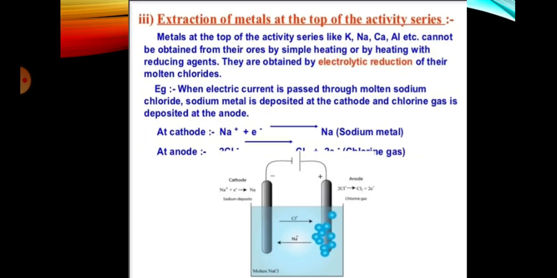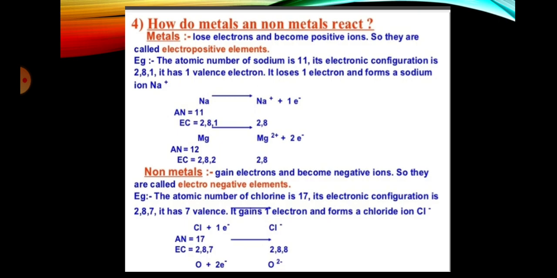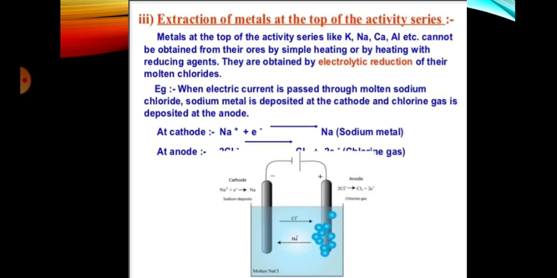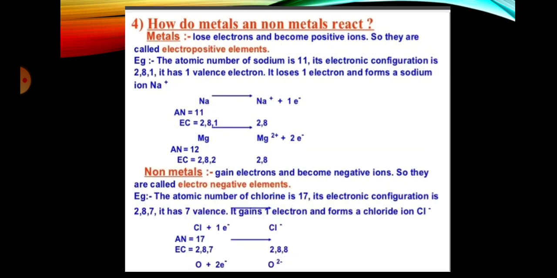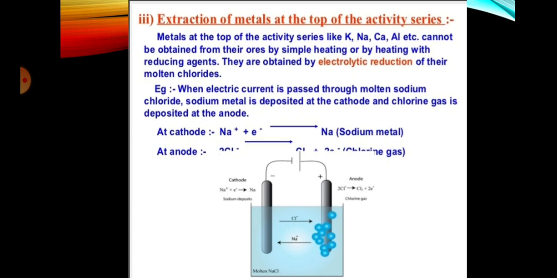Next is extraction of metals at the top of the activity series. Those metals whose reactivity is very high, like potassium, sodium, calcium, and aluminium, cannot be obtained from their ores by simply heating. There is a process used for obtaining the metal from their ores. This process is called electrolytic reduction.